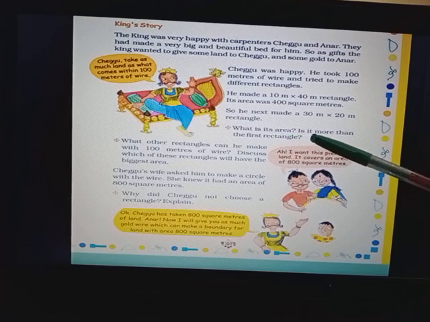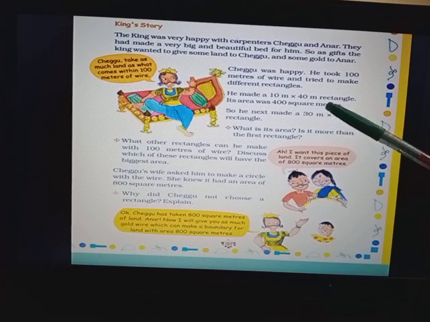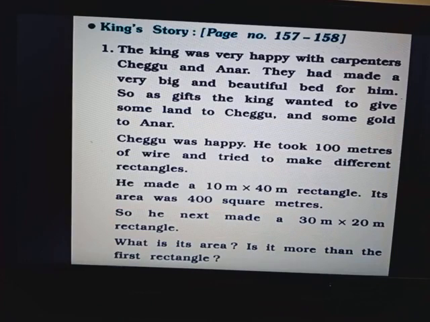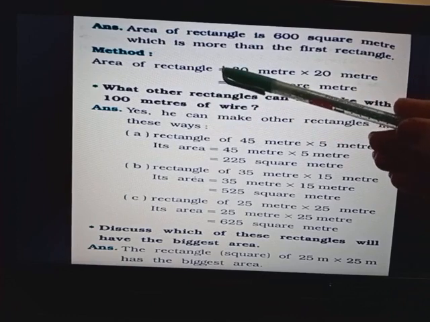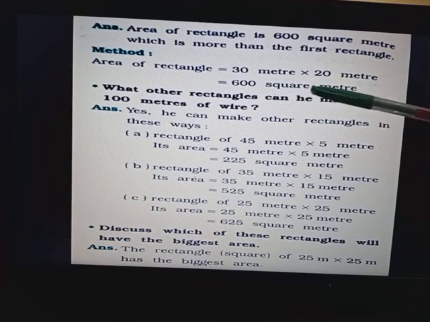What is its area? It is more than the first rectangle. Obviously it is more, because in the first rectangle we got 400 square meter, while in the second one we got 600 square meter. So the second rectangle's measurement is more, right? Let's see through the calculation. This is the question which we have already read from our textbook. Now the method, as I have told you: area of rectangle equals length multiplied by width. So 30 multiplied by 20 is 600 square meter.